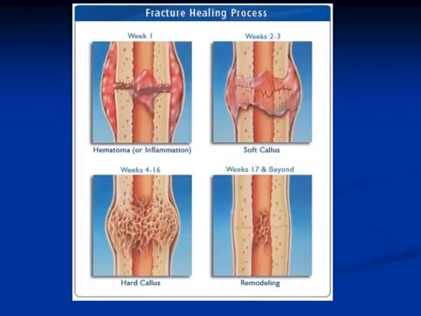To demonstrate the process of fracture healing: when the fracture happens, there is bleeding around the fracture site with hematoma collection. Within weeks, this hematoma changes to callus and starts to decrease the movement at the fracture site. After about 6 weeks in the upper limb and 12 weeks in the lower limb, this callus changes to lamellar bone. And lastly, after a few months to years, there is remodeling of the fracture. The bone starts to regain its normal shape, the medullary canal starts to open and the fracture line disappears.